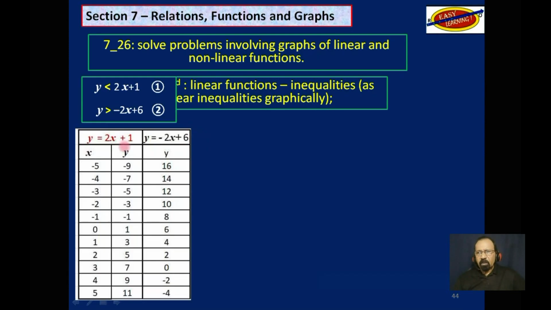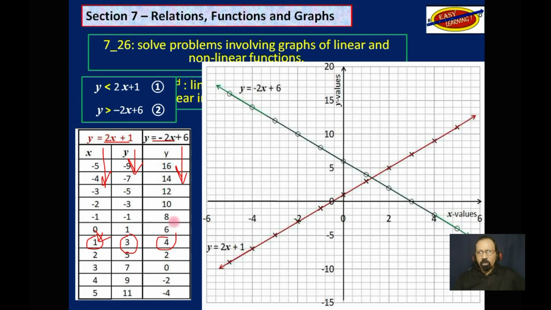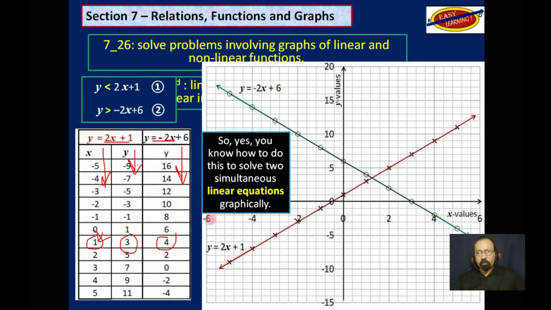Let's continue. These are our ordered pairs. This would be the domain value, the x value. And for that equality, notice equality, this would be the y value. And for this one, this will be the y value. For example, 1, 3, and then 1, 4. So we plot those two on a graph. Now notice we are using solid lines, which we should not use. We will correct that in a while.